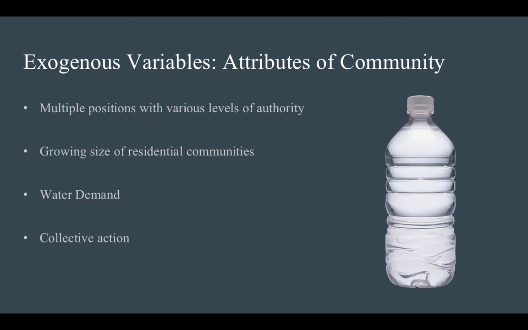The second of the exogenous variables is the attributes of the community. Each point on this slide highlights the attributes of each participant within several different positions in the Mexico City action arena. The one I'd like to highlight is collective action. Collective action arises among the community members when there's growing unrest about the failing water management in the city.